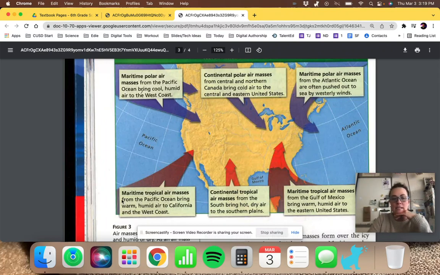Maritime tropical air mass down here in the southern coast of California. So it's maritime, meaning it's moist air, and tropical, meaning it's warm. Air masses that form from the Pacific Ocean bring warm, humid air to California and the west coast.